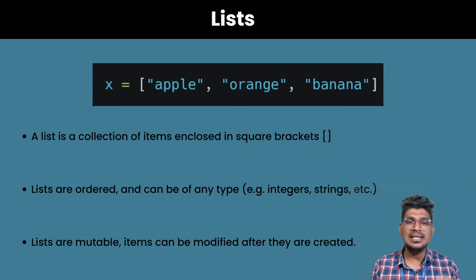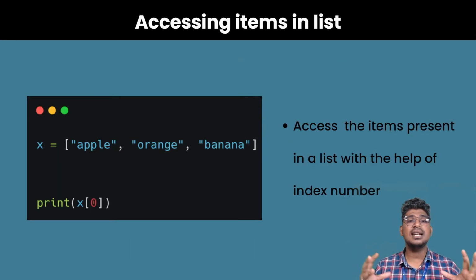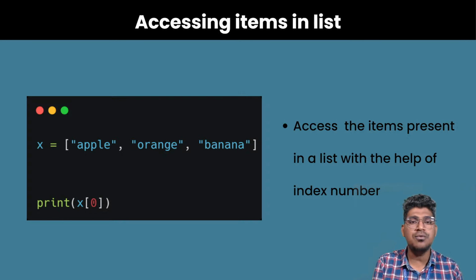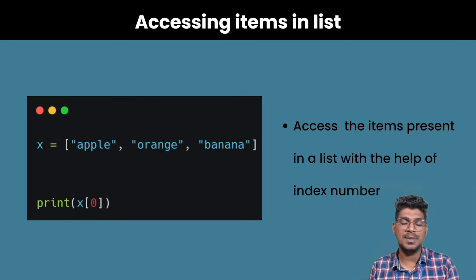Is it clear? So this is all about the list. A list has different built-in functions. I will tell you about them one by one, and after that I will show a demo of all the functions and how they work.